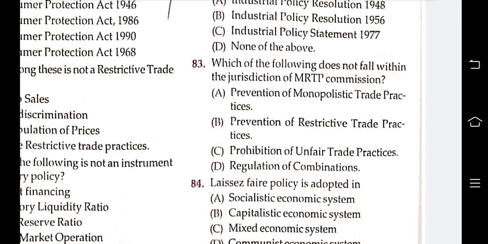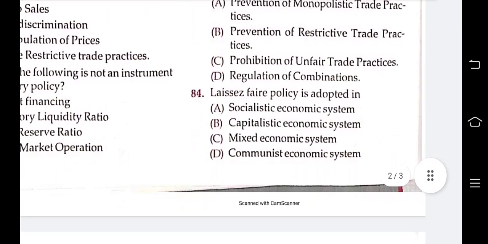The next question is, laissez-faire policy is adopted in socialist economic system, capitalist economic system, mixed economic system, communist economic system. Answer is capitalist economic system. Laissez-faire policy is adopted in the capitalist economic system.